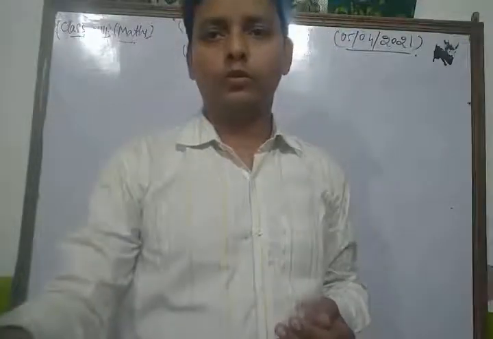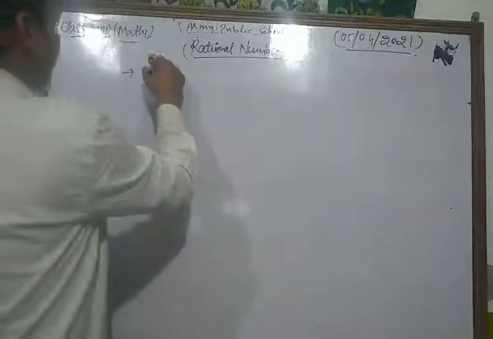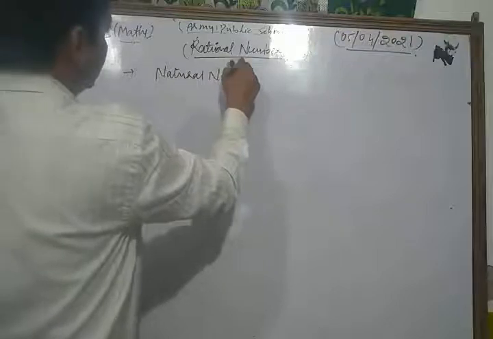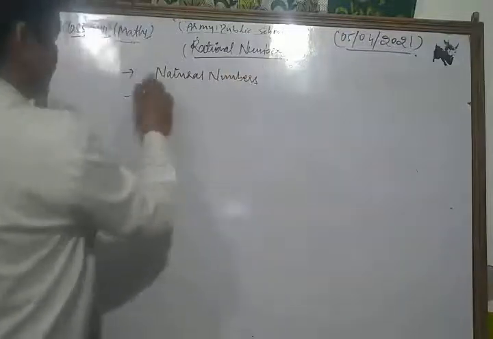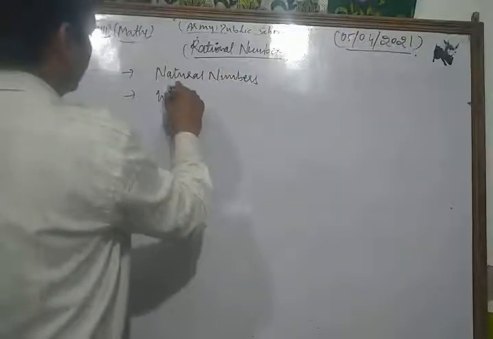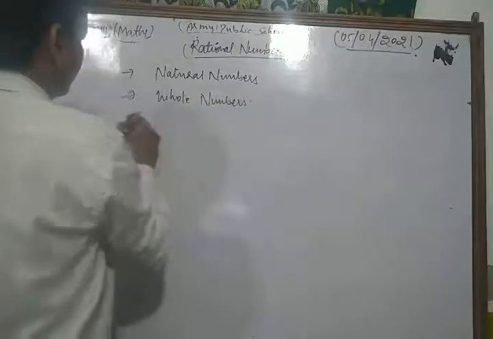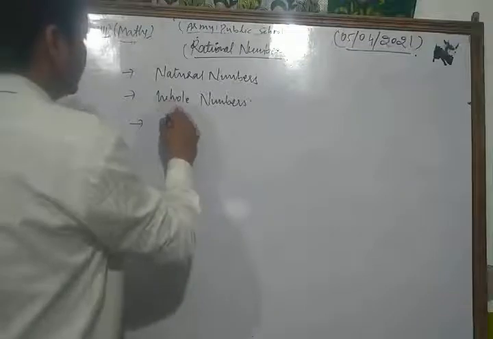First of all, we discuss three main important numbers: the natural numbers, the whole numbers, and the integers.